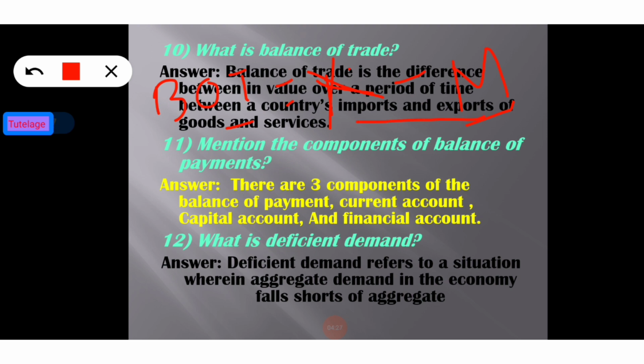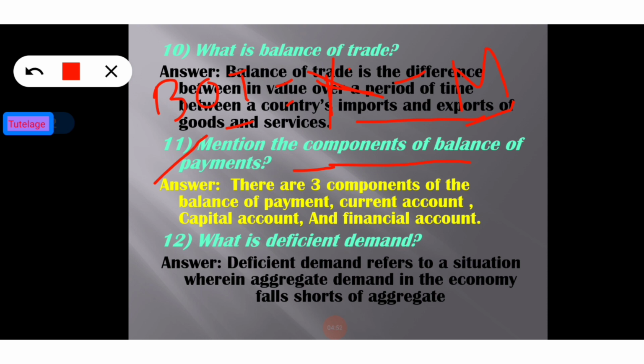So now going to the next question. Mention the components of the balance of payments. Balance of trade and balance of payments are both different. Balance of trade is the difference between export and import, but balance of payments has its own components.